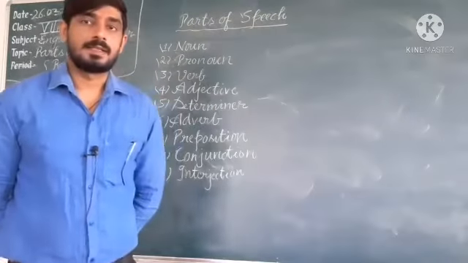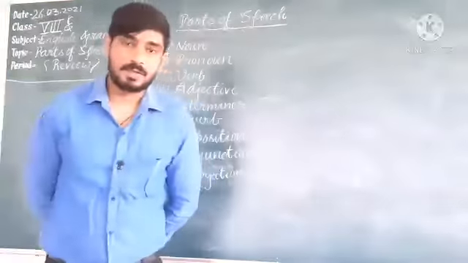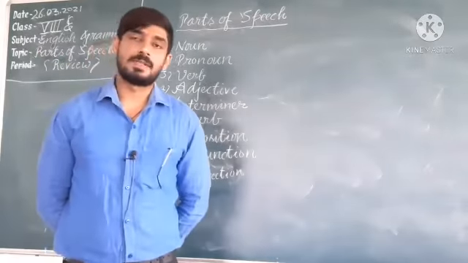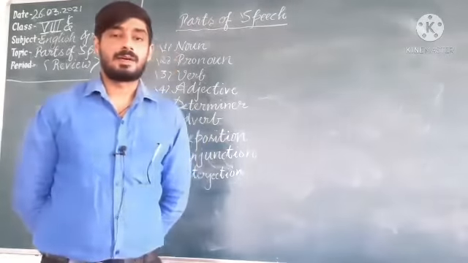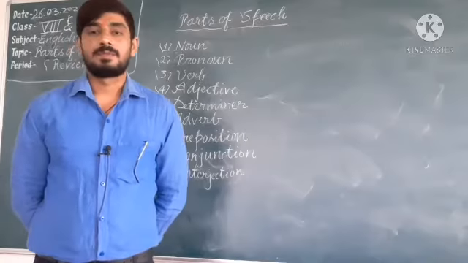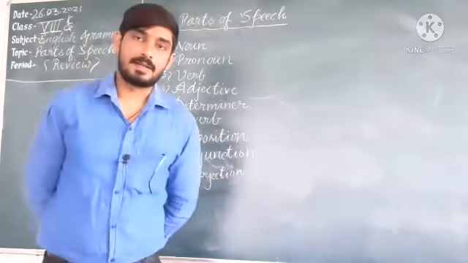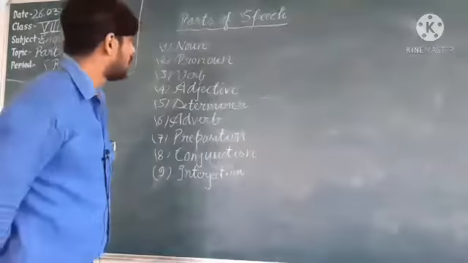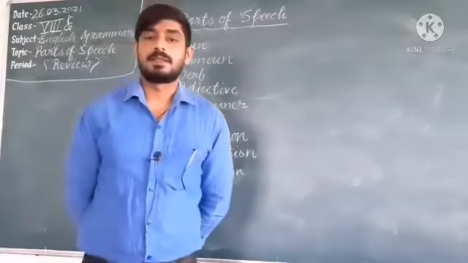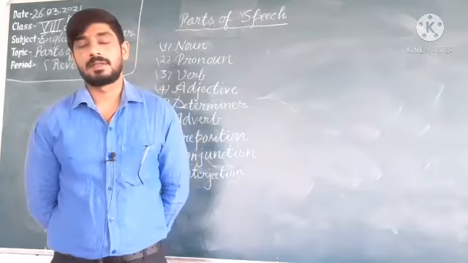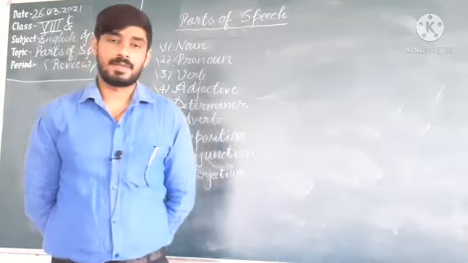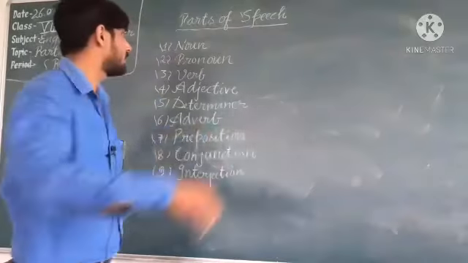Today we will start the chapter Parts of Speech Review. There are 8 word classes or parts of speech in English. They are nouns, pronouns, verbs, adjectives, adverbs, prepositions, conjunctions and interjections. Here we are going to include one term also. There is another word called determiners. Understand? So let's start with noun.